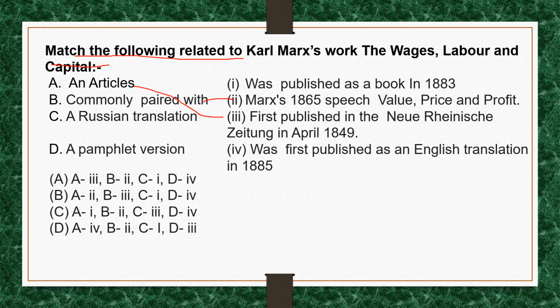A Russian translation: Wages, Labor and Capital was translated into the Russian language and it was first published as a book in 1883. A pamphlet version was first published as an English translation in 1885. So the correct option for this question is option A.